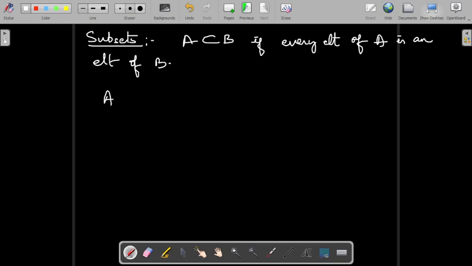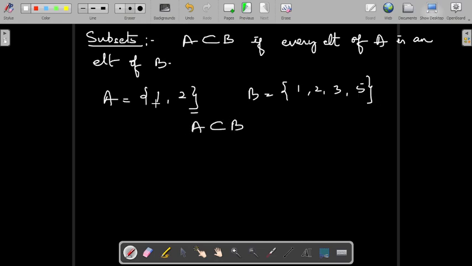For example, A equal to {1, 2} and B equal to {1, 2, 3, 5}, then A is a subset of B, because 1 is there in A, 1 is there in B also. 2 is there in A, 2 is there in B also. Other than 1, 2, there are extra elements in B. We are not bothered about those elements because we are checking whether A is a subset of B. This is true. Now, is B a subset of A?